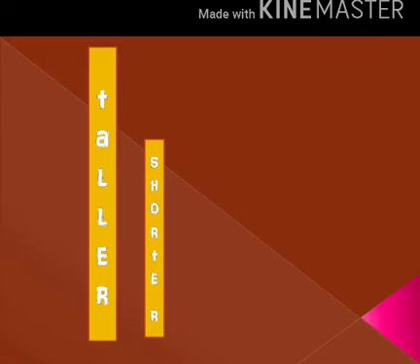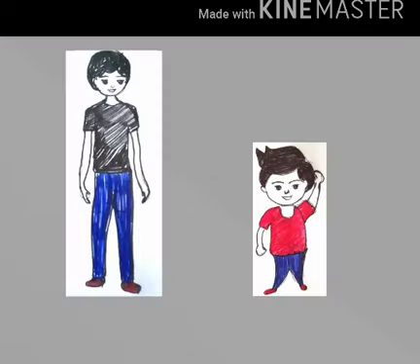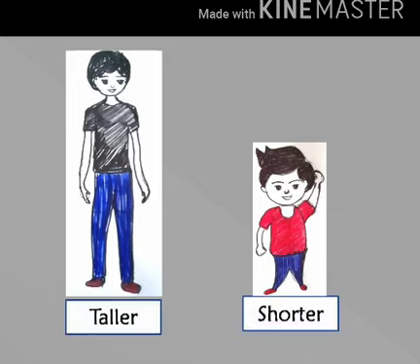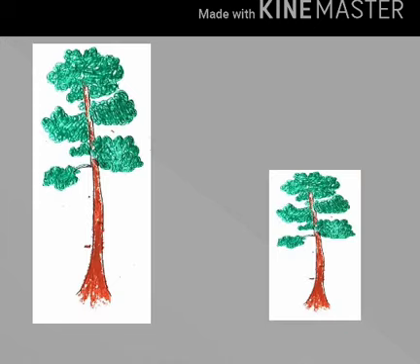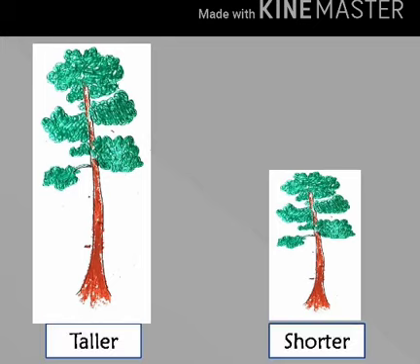Taller and shorter. We have pictures of two boys. Now tell me which one is taller, which one is shorter. The first boy is taller and the second boy is shorter. Now we have two trees. Which one is taller and which one is shorter? The first one is taller and the second one is shorter.